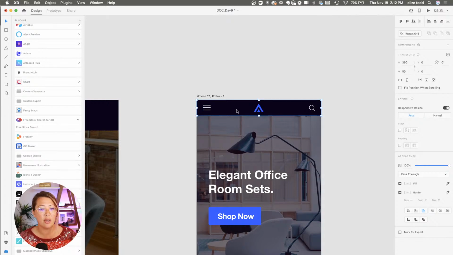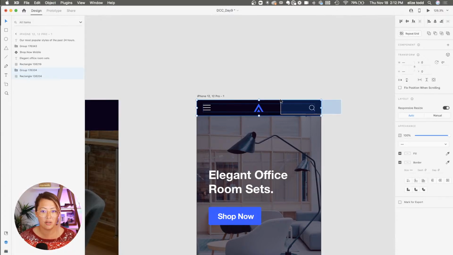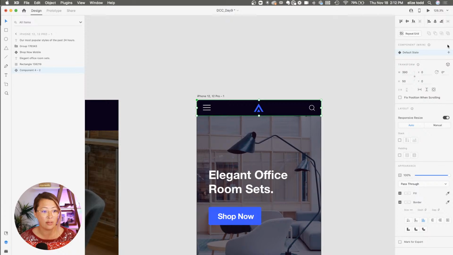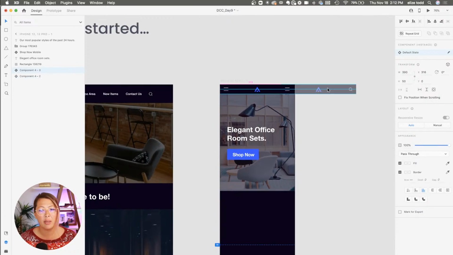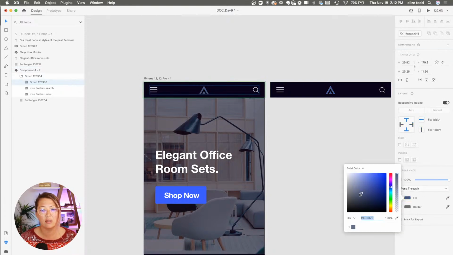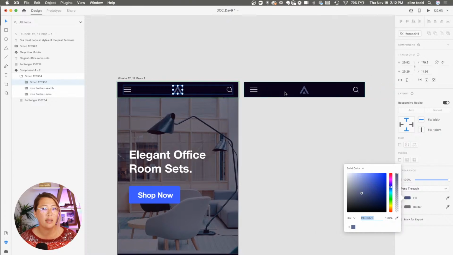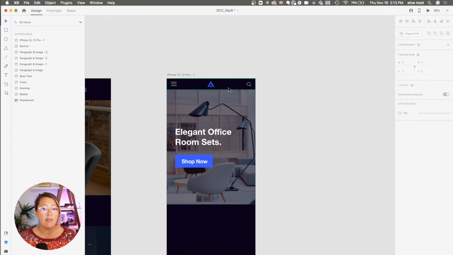So I've placed those in, and now I want to make it a component. I just need to have these layers selected. I can select all of them, then go over to the right-hand side and make it a component. Okay, so now this is a repeatable element. If I make a copy of this and change the color of the logo to this light gray, any replica of that main component is also going to change. So that's the power of components.